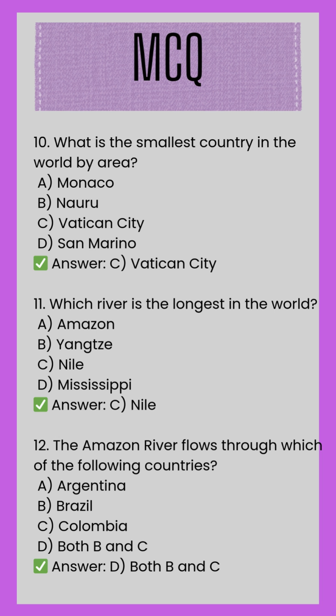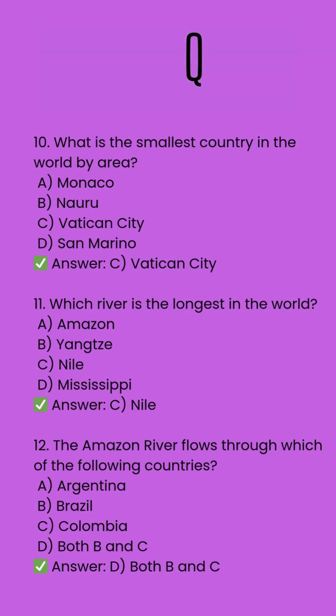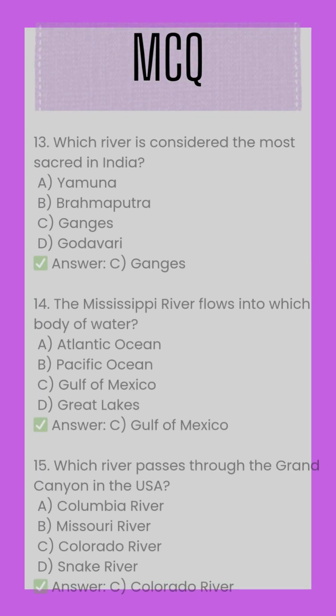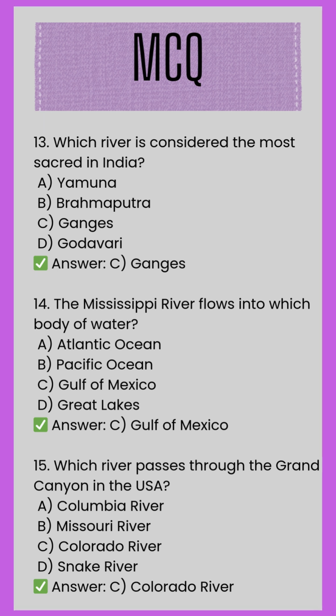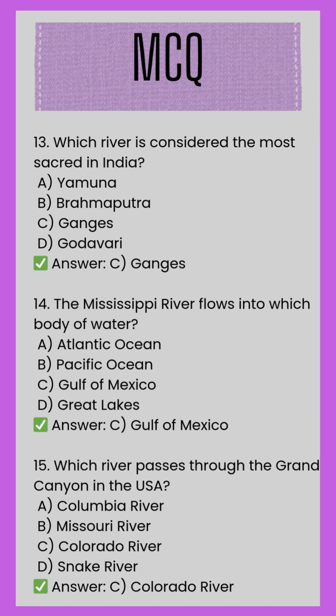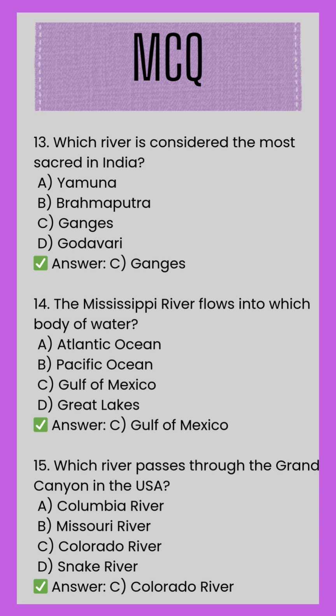A. Argentina. B. Brazil. C. Colombia. D. Both B and C. Correct answer. D. Both B and C. 13. Which river is considered the most sacred in India? A. Yamuna. B. Brahmaputra. C. Ganges. D. Godavari. Correct answer. C. Ganges. 14. The Mississippi River flows into which body of water?